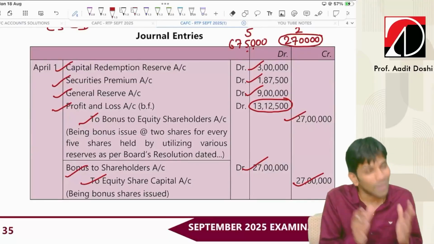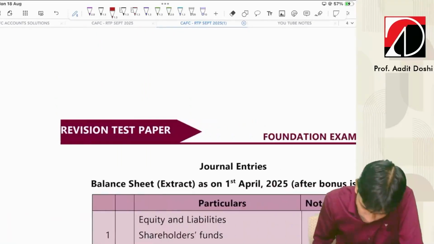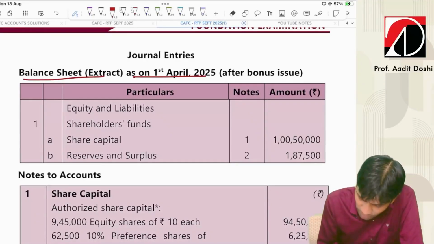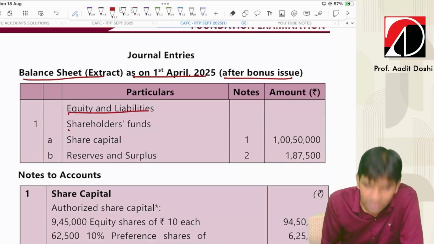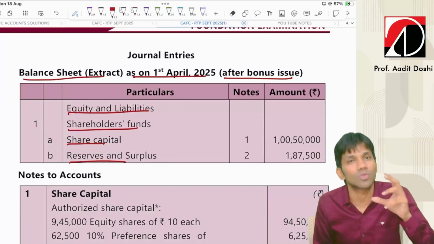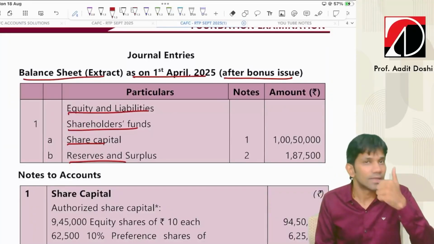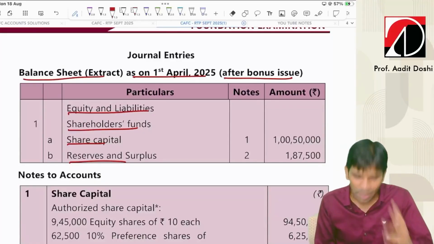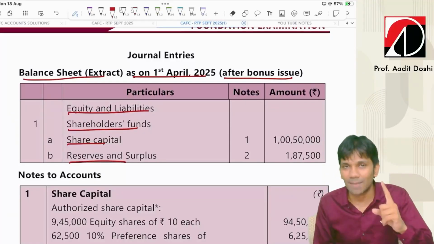Now, let's go to the extract part of the balance sheet. Here, first of all, you have to write balance sheet extract as on 1st April after bonus. Equity and liabilities, shareholder funds, share capital, reserves and surplus. This is the only part which you are supposed to prepare when extract is asked. Now you have to prepare separate notes for share capital and reserves and surplus.